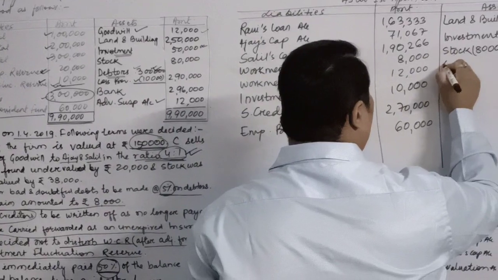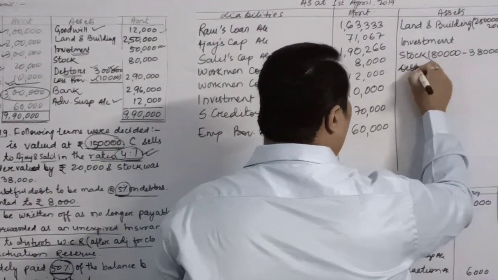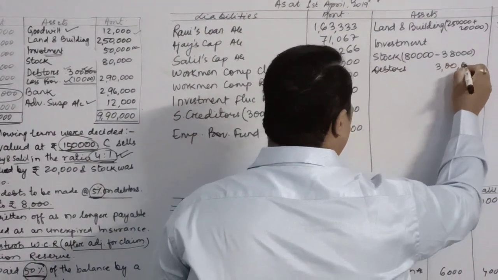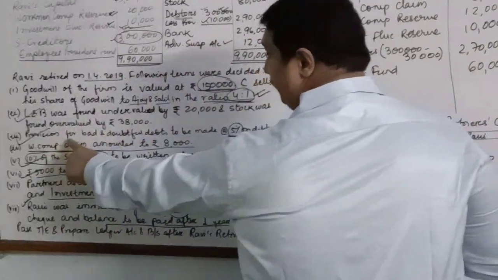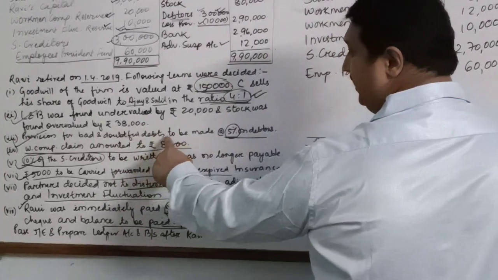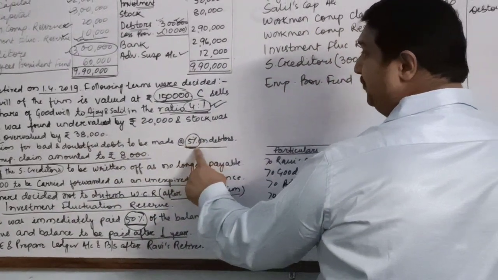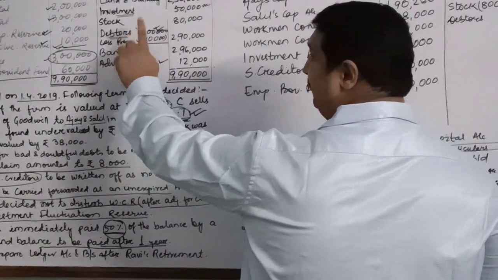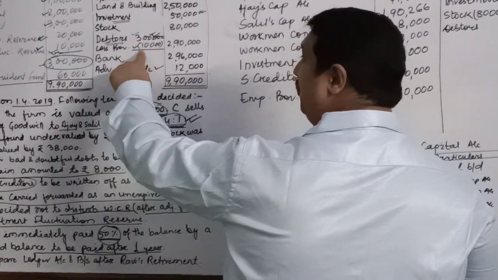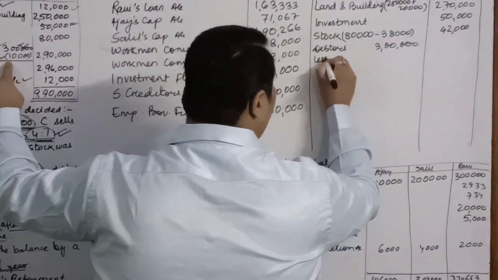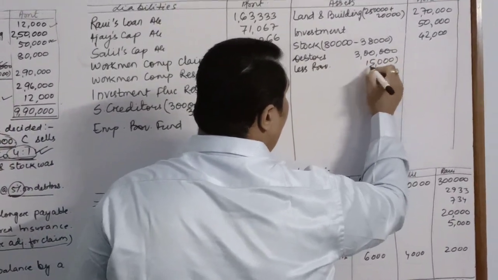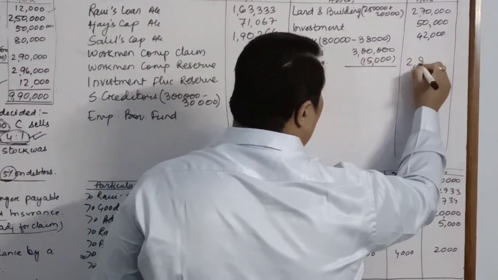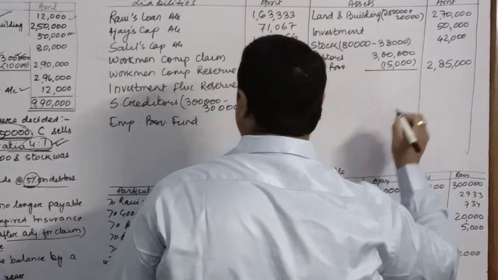Now the next one are the debtors. Debtors are of rupees 3 lakhs. There was an adjustment related to debtors that we were supposed to create provision for bad and doubtful debts at the rate of 5%. So 5% of 3 lakh was 15,000. Provision was already made 10,000. So now we will write less provision 15,000. We will deduct this and we'll write 2,85,000.